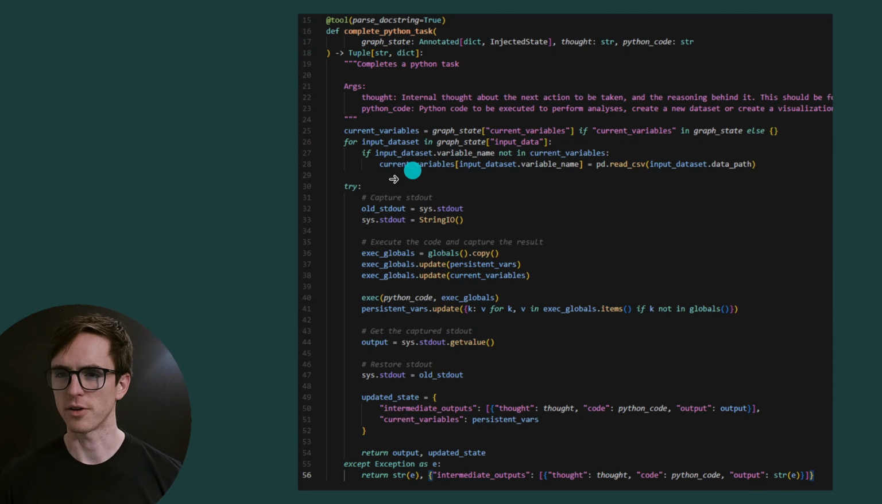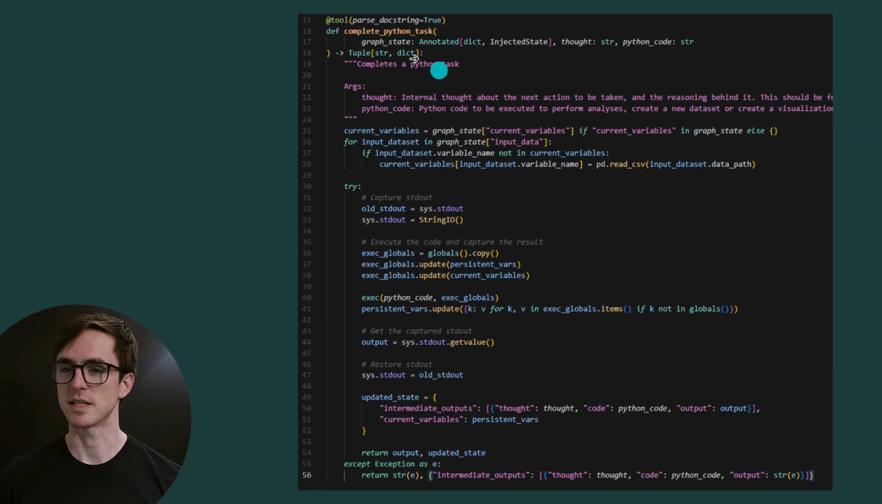And there's quite a lot going on here, so let's go through it slowly. At the top, I'm taking the variables that were available before, because I'm loading them from the graph state. And I'm also loading in the CSV files from the graph state as well. So we're preloading the data and we're loading the previous variables that were used.